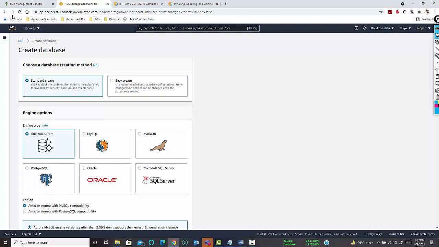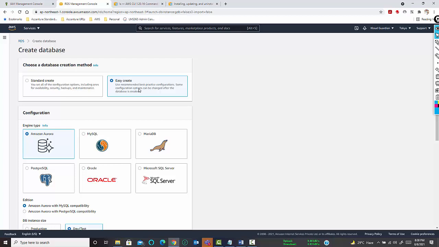Once we click on create database, first is the database creation method. There are two methods of database creation: one is standard create, another is easy create. What is standard create and what is easy create? Easy create will not give you any option of doing the configuration, apart from certain needed configurations, which are the only ones you can configure.